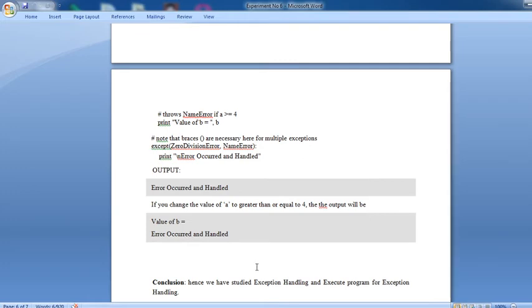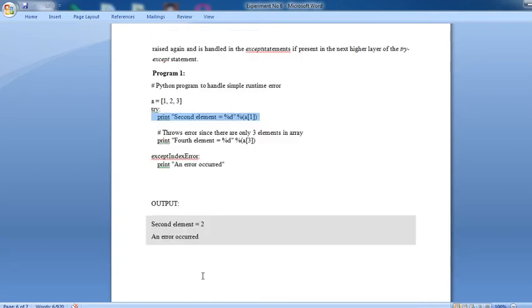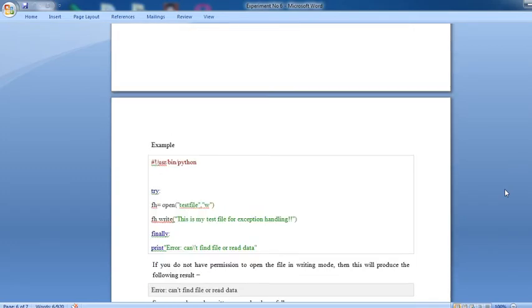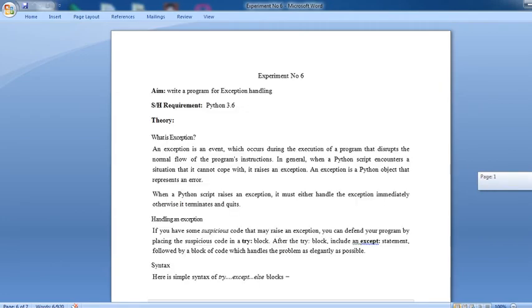That is the conclusion. Finally, in this experiment, hence we have studied exception handling and executed programs for the file, that is, execution of programs. Now see, we will execute the same program practically.